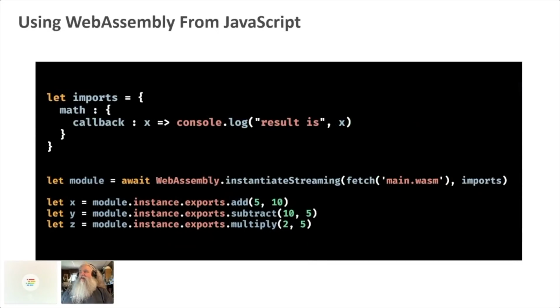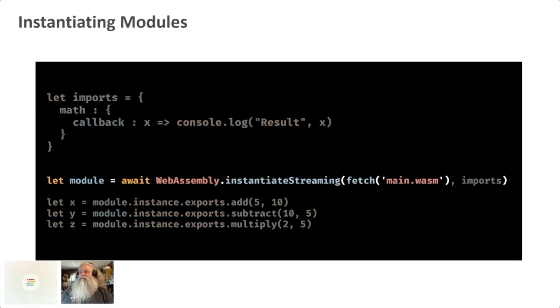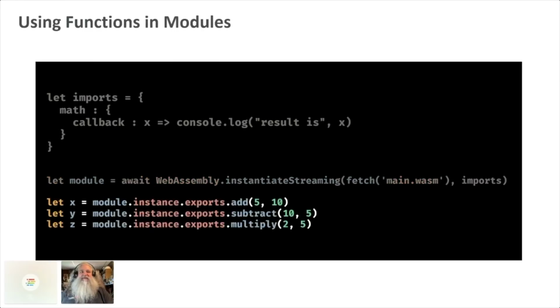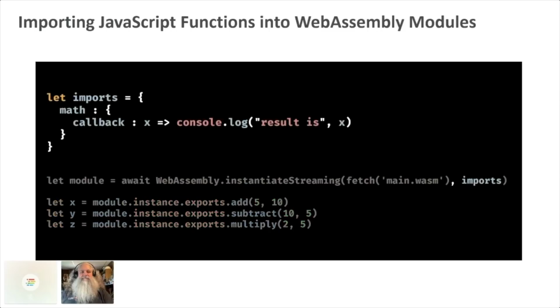To use it from JavaScript, we've got a really simple bit of code here that includes a callback and everything. The key thing is to create a WebAssembly module. You call fetch with the path to the file, and then you feed that fetch call into instantiate streaming. That will asynchronously retrieve your module. Once you have the module, you can just call methods on it. The module has an instance, the instance has exports, and the exports are where all your functions are. You just call them and use them like any JavaScript function. It's actually really easy to use once you have one.